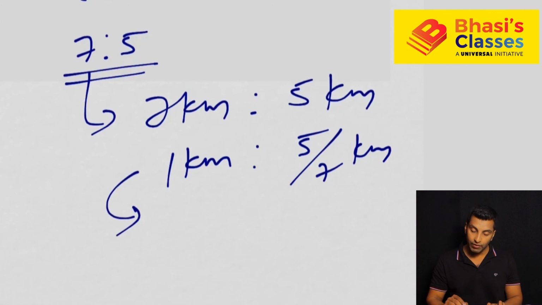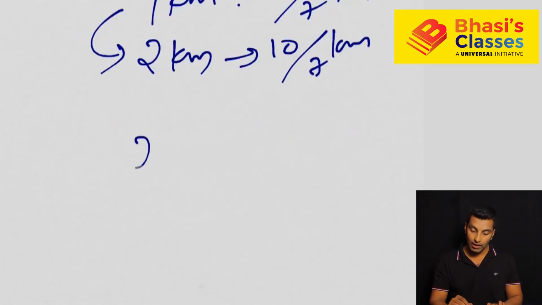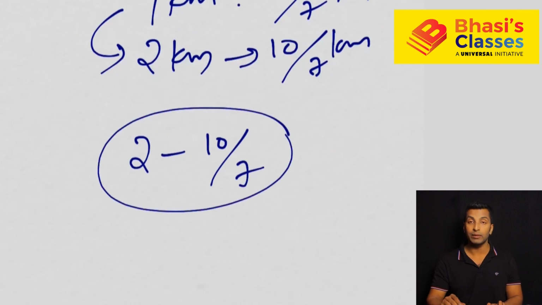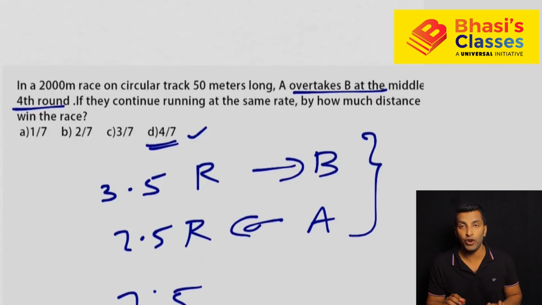And in the question it is given as a 2 kilometer race. So by the time he covered 2 kilometer, the slower person will cover 10 by 7 kilometer. So the answer for this question is 2 minus 10 by 7, that's the lead. And we got it as 4 by 7. I hope this is clear for all of you. And this is how you will solve questions in circular tracks.